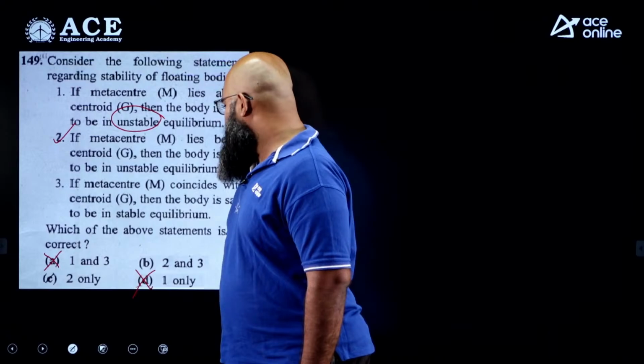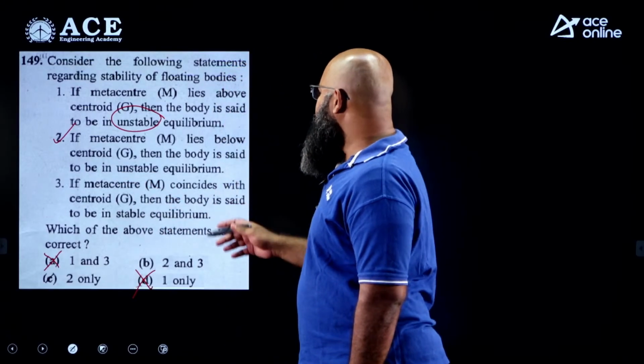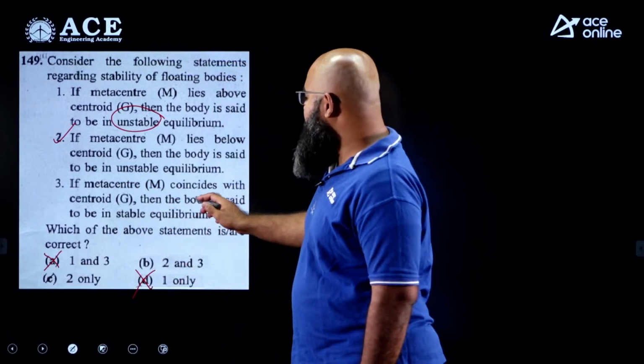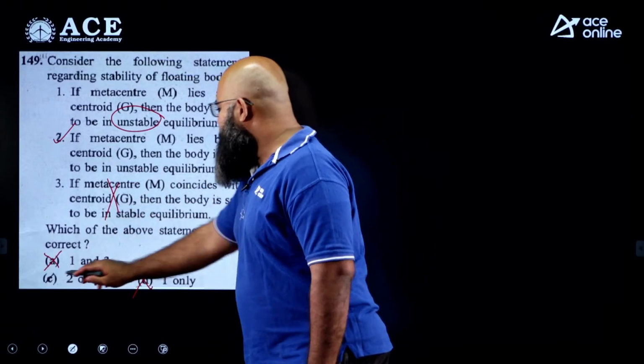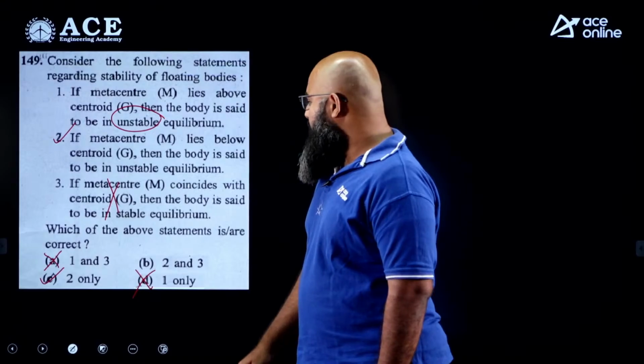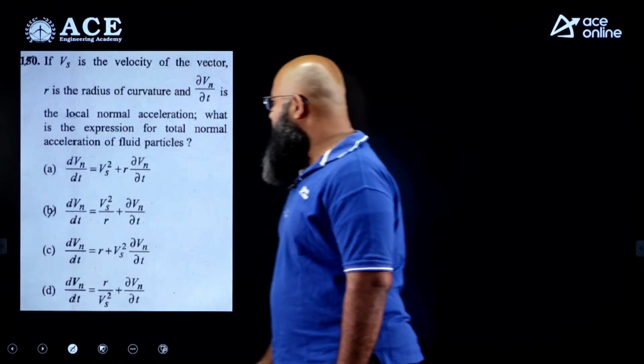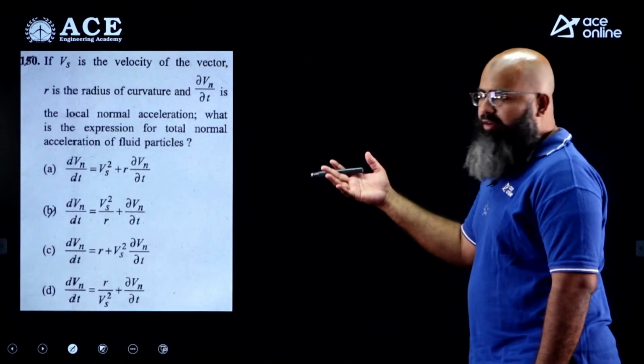This is correct. Now statement 3 is saying, if metacenter coincides with center of gravity, it is stable equilibrium. It is supposed to be neutral equilibrium. So this again is wrong. So the only answer over here is option C. 2 only is correct. Moving further to the last question, this is a direct formula.